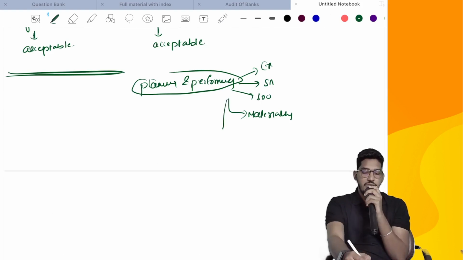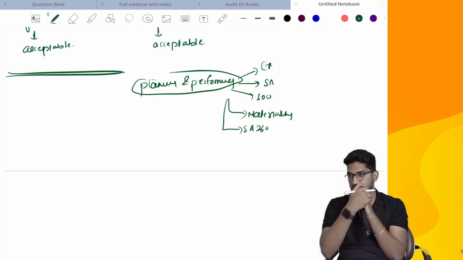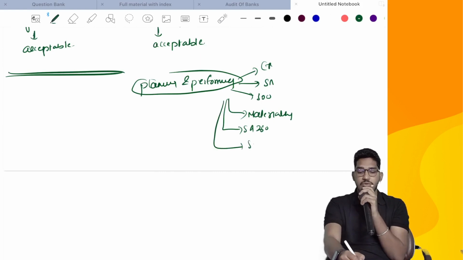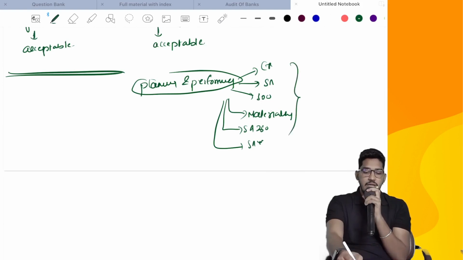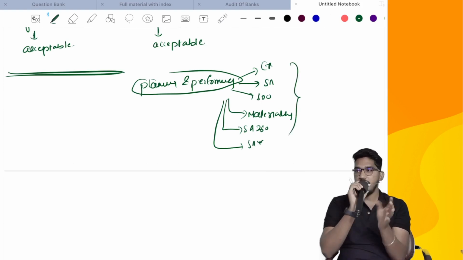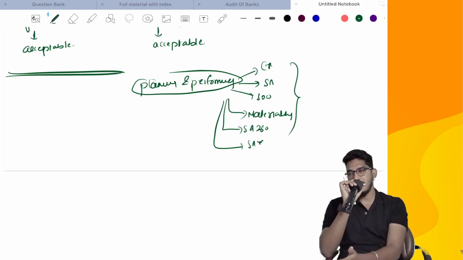Then after that, we have to fulfill the reporting requirements under SA 260, communication with those charged with governance. We have to communicate some matters with those charged with governance. All those communication matters you have to fulfill. And wherever suitable, you have to obtain written representations, SA 580 and all. So these are all the formalities. Generally, whatever we do in the audit, all those matters we are supposed to do in the audit of special purpose financial statements too, like compliance with ethical requirements, complying with the standards, deciding materiality, doing the strategy, planning and program, and communicating with those charged with governance. So all these things we will do.